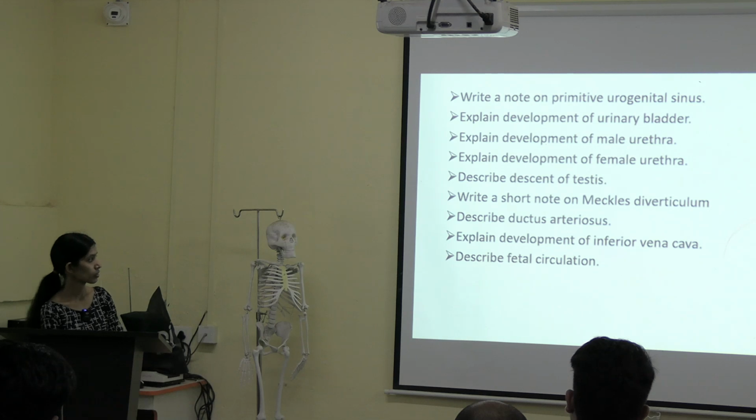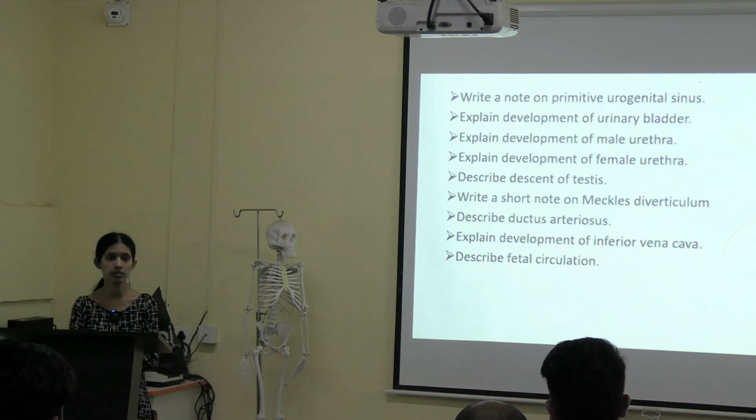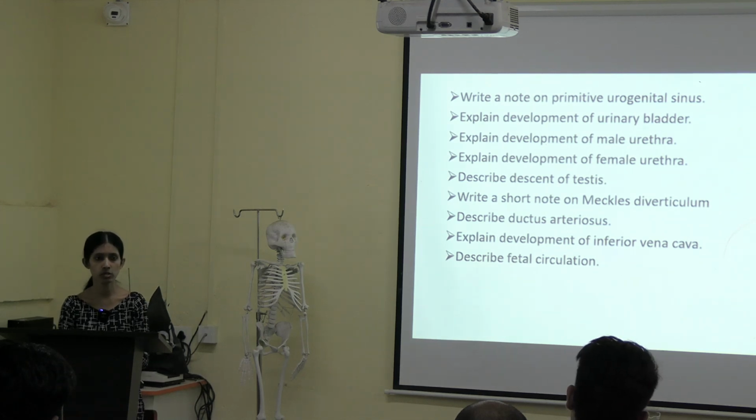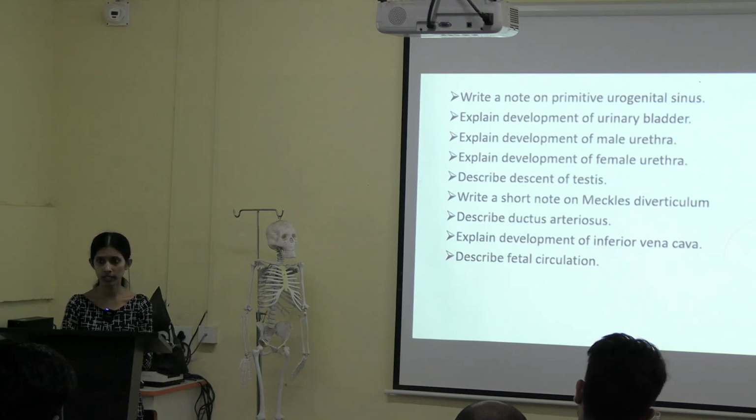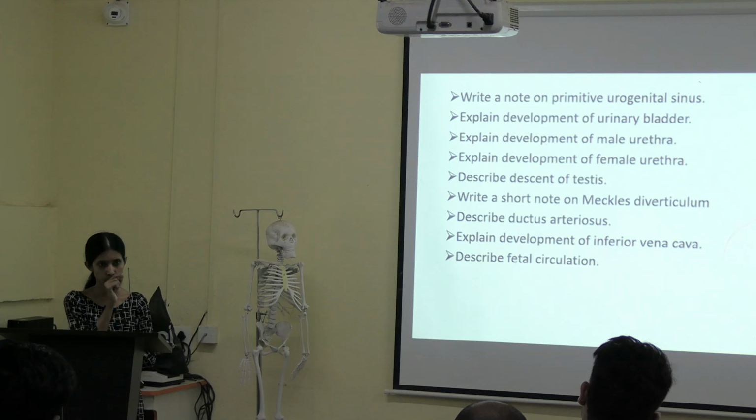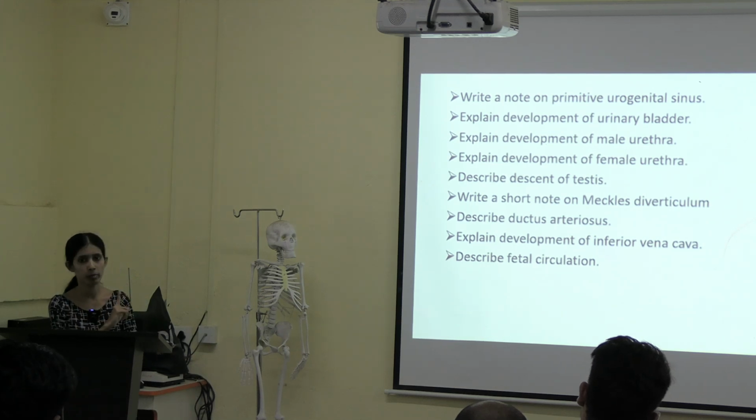Okay. Next question. Describe fetal circulation. How the fetal circulation takes place. Fetal circulation, remember, if you are writing the answer, you have to write it with a diagram. If you write only the theory part, you will get no marks for that. Absolute 0. First you have to draw the diagram, you have to show the arrow marks from where to where the blood circulation is taking place, then you have to write the theory part.